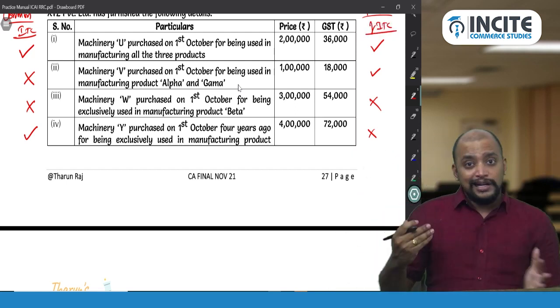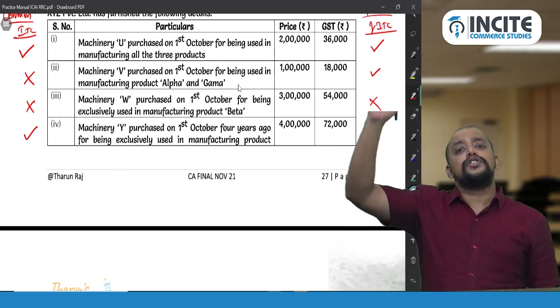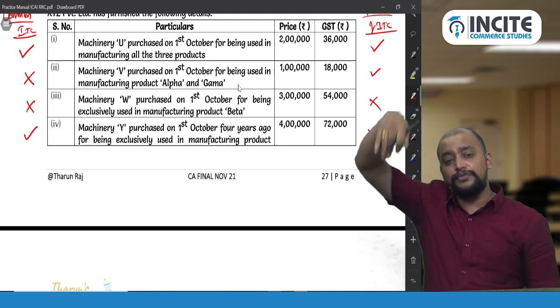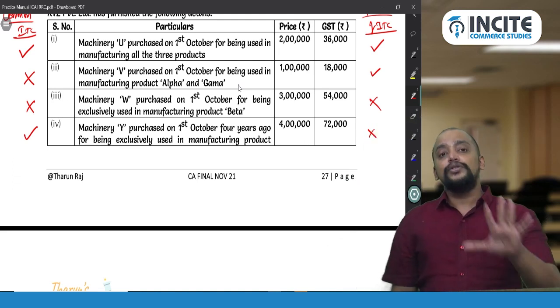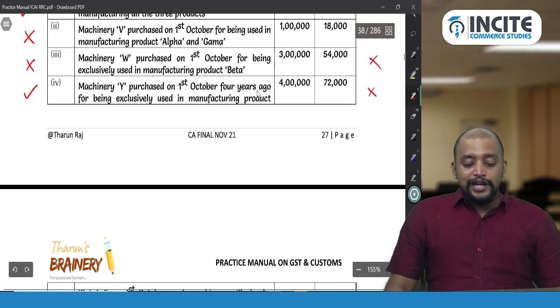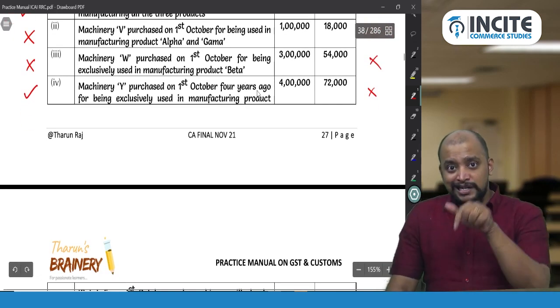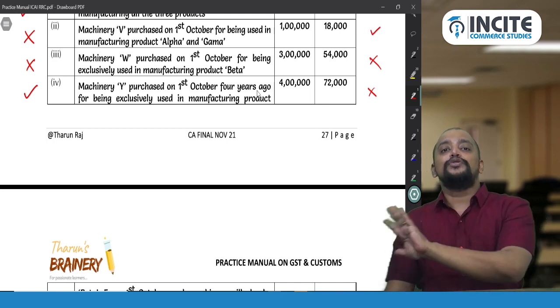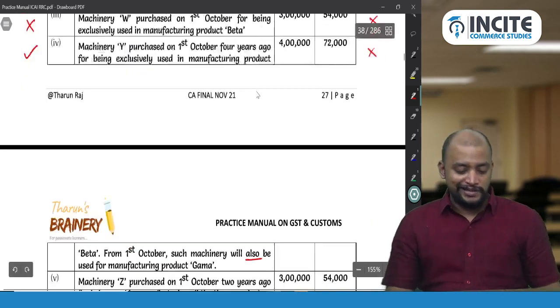You don't have to take the credit now, because at the initial purchase it was used for taxable, so in that month itself it would have been taken as credit. You just need to take it into common credit. And 4 years ago, so there is still 1 year of life left, therefore you can do the reversal for the balance 12 months.